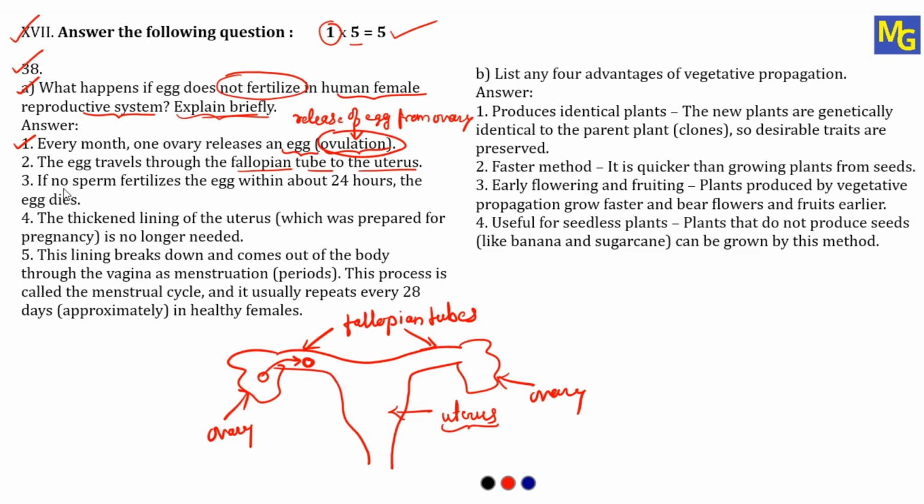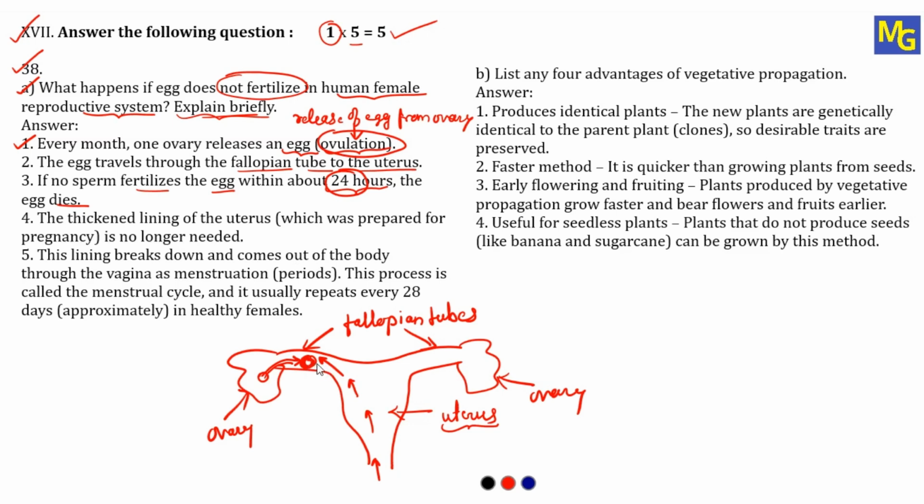Now see the next. If no sperm fertilizes the egg within about 24 hours, the egg dies. Remember this. Once the egg is released from the ovary, first it comes into the fallopian tube, and in the fallopian tube it will wait for 24 hours. If the sexual contact takes place, then the sperm will enter into the uterus, it travels towards the egg, and in the fallopian tube it will fuse with the egg, and fertilization takes place, and it converts into a zygote.